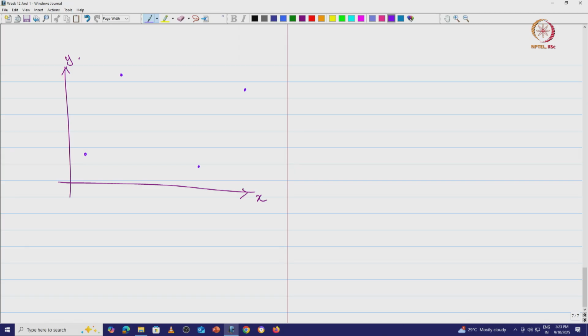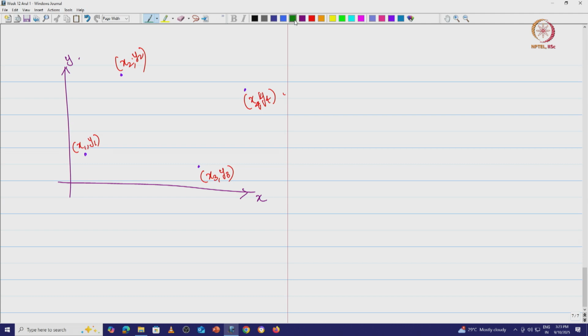These 4 data points are x1 y1, x2 y2, x3 y3, x4 y4. These are the points that I have.